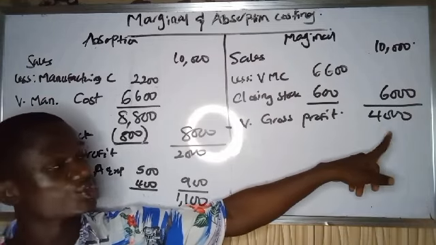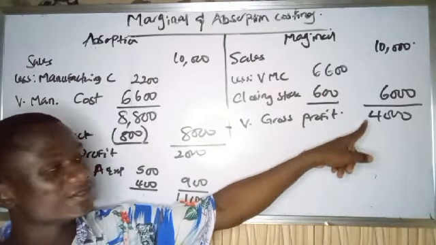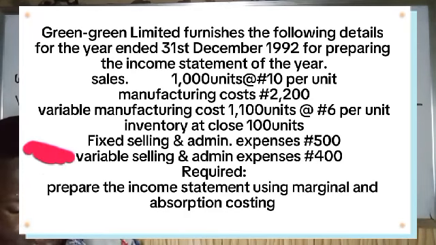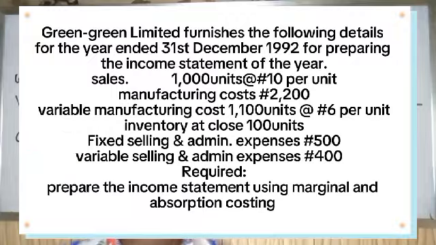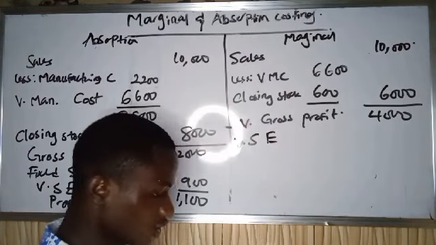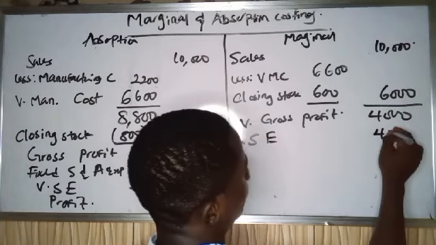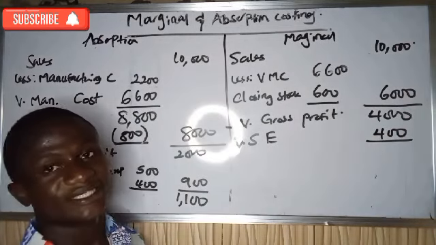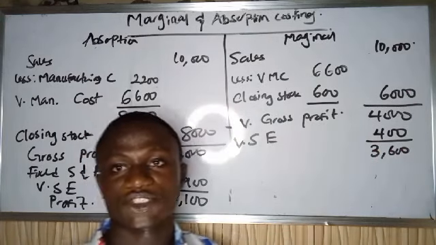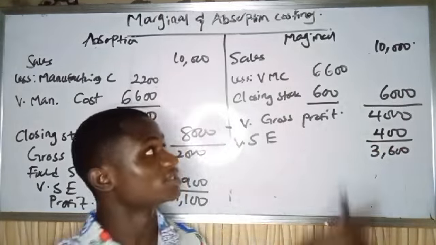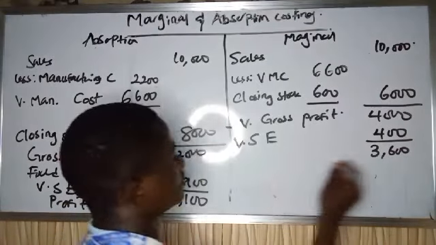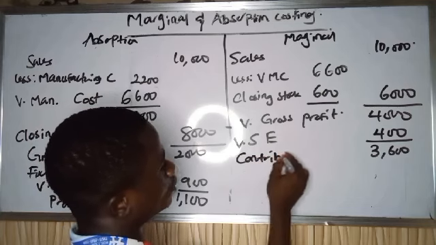So let's go to marginal costing. Under marginal costing, for us to get our contribution, we need to subtract the remaining variable cost from this variable gross profit. If you look at the question, the remaining variable cost that we have is our variable selling and admin expenses, which is 400 naira. So 4,000 naira minus 400 naira, you will get 3,600. I told you that the moment you subtract all your variable costs from your sales value, that is your contribution. So this 3,600 is your contribution.